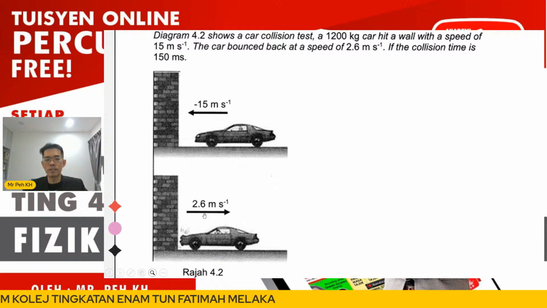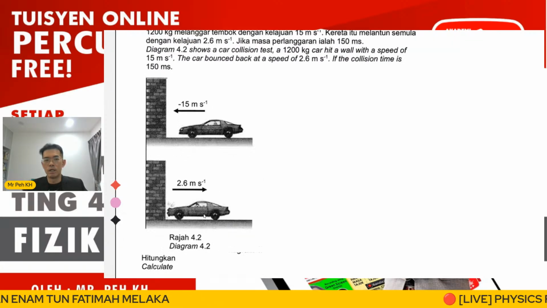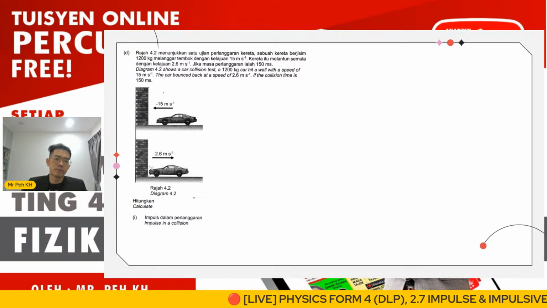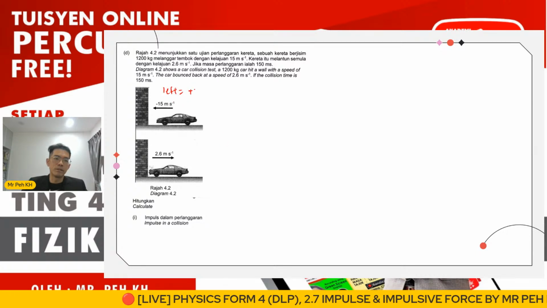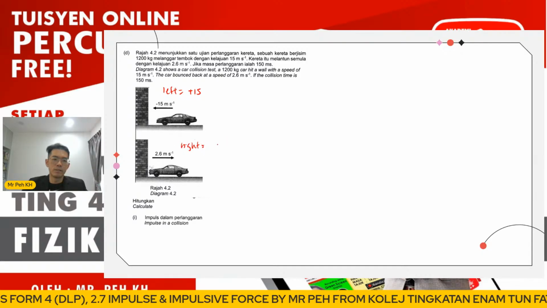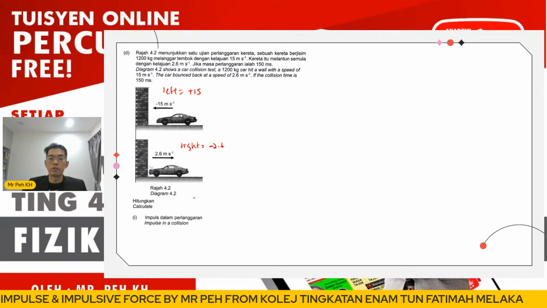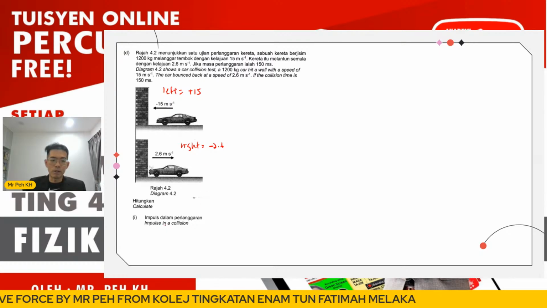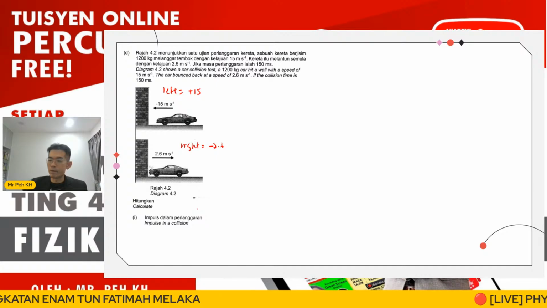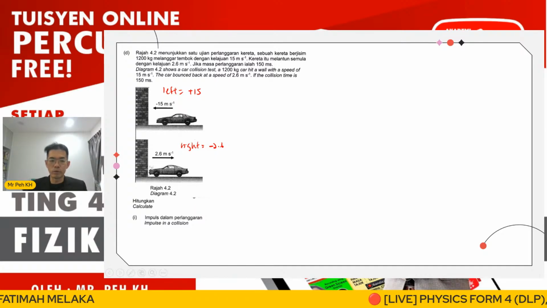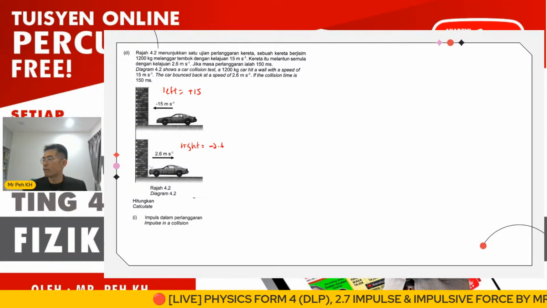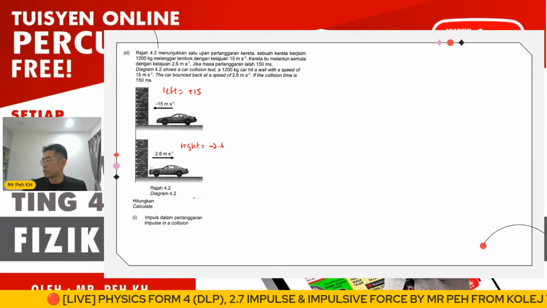So whether it is negative or positive depends on the direction you set. If you set your left side as positive, the right side will be negative. So it depends on you. Okay, so the impulse in the collision. Everyone, you can try to calculate the answer here. So the impulse here. What is the formula we are going to use? Today we learned two formulas here. One is for impulse and another one is for impulsive force, right?